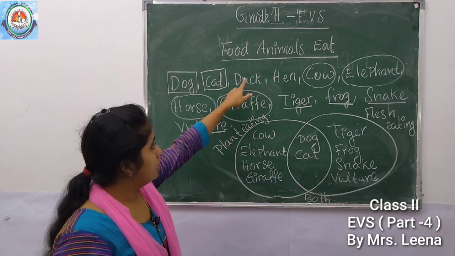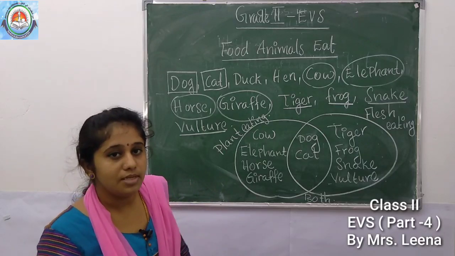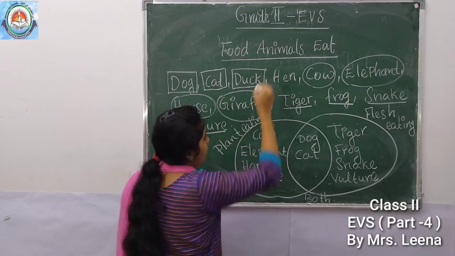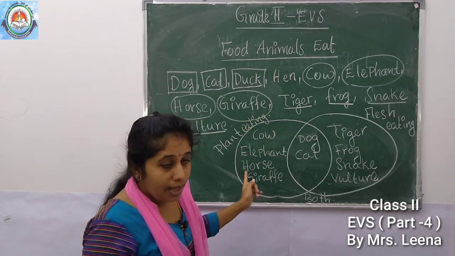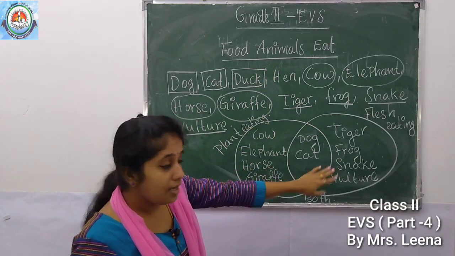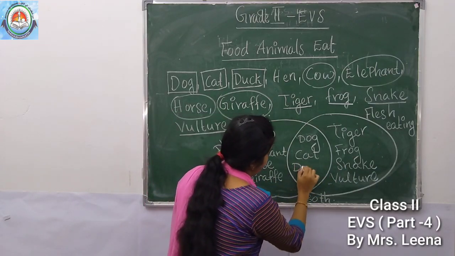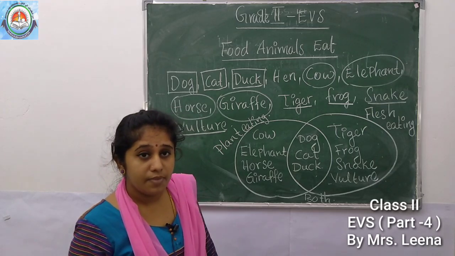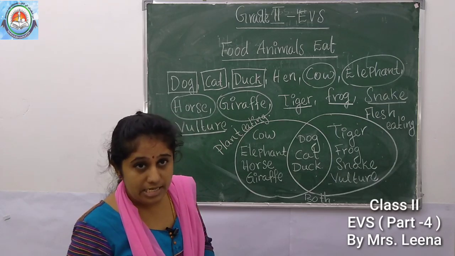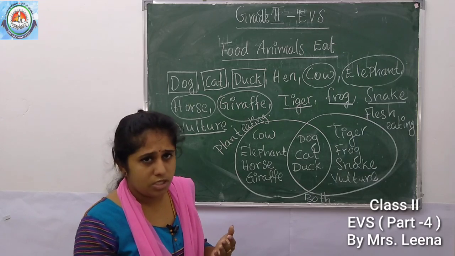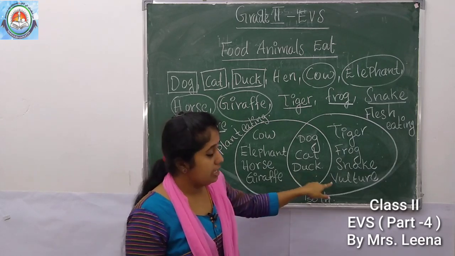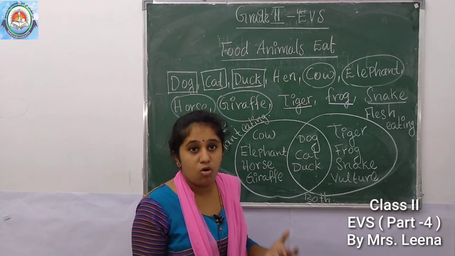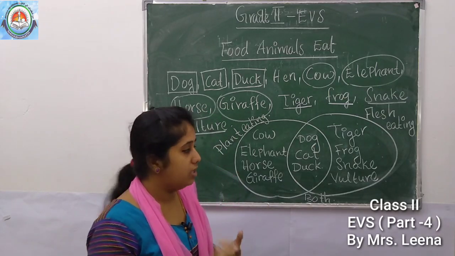Then what about the next one? Yes, duck. Duck eats what? Yes, both plant and also what? Flesh of other animals. How? Which plant does duck eat? Yes, duck eat grains, bread, then some fruits. And also duck eat flesh of other animals like small insects and small fish. Okay. So flesh of other animals.